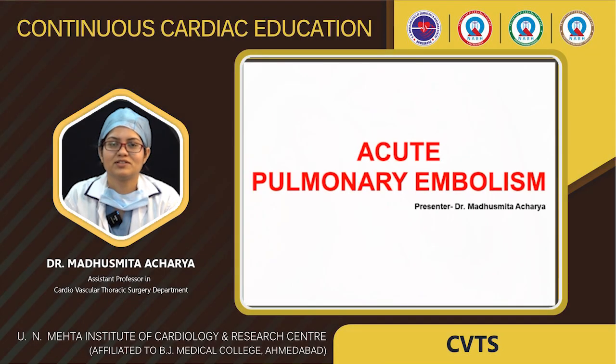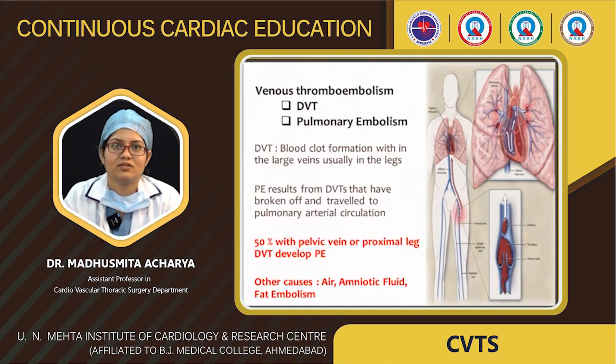So good morning everyone. Today's topic is pulmonary thromboembolism. Venous thromboembolism is categorized as deep venous thrombosis, which can lead to pulmonary embolism. So what is deep venous thrombosis? It is blood clot formation within a large vein, as we know, and pulmonary embolism results from DVT, which can travel into the pulmonary arterial circulation.